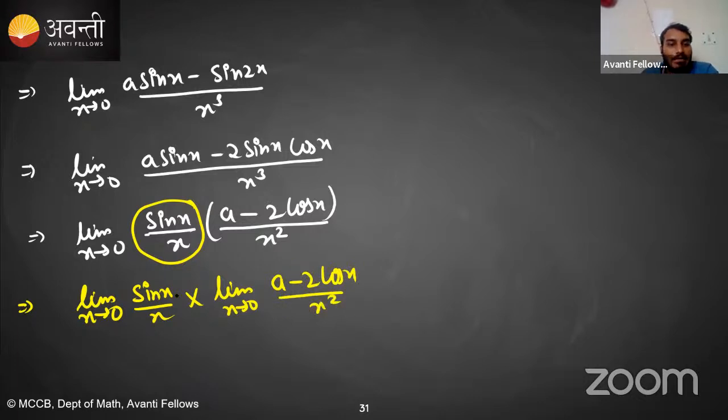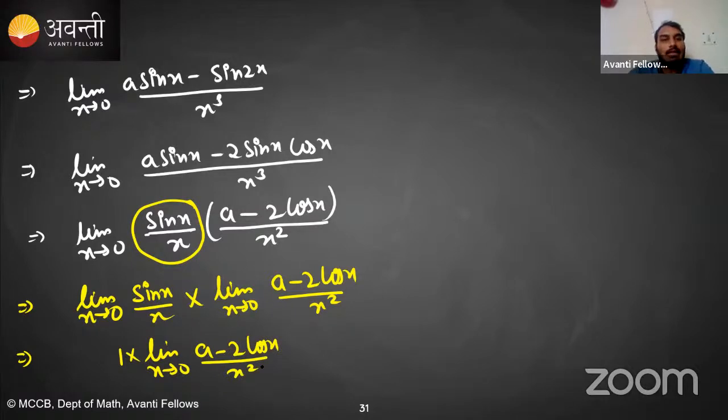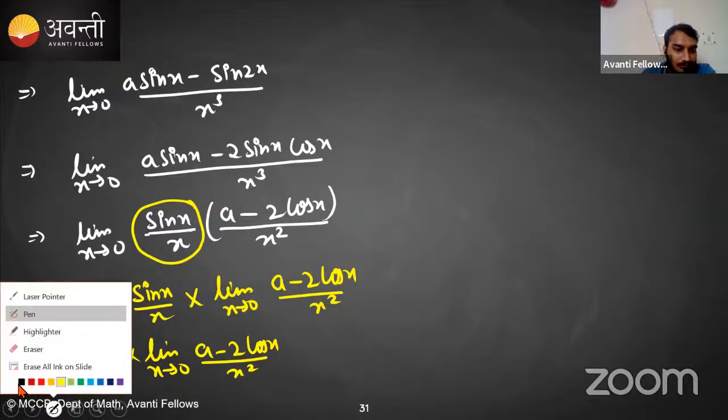Clear? And what is this limit? 1. So it will become 1 into limit x tending towards 0 of (a minus 2 cos x) upon x square. Is this clear?